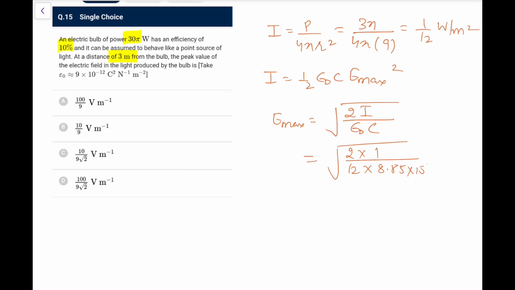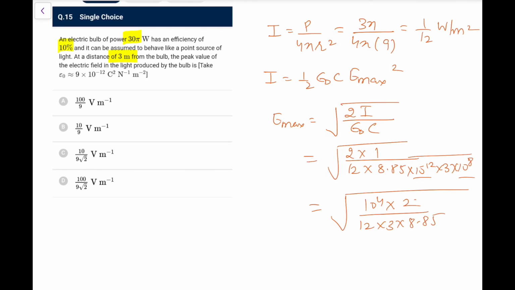So if we do this, I is 1 by 12, epsilon naught is 8.85 into 10 to the power minus 12, C is 3 into 10 to the power 8. So what I get, 10 to the power minus 12, 10 to the power 8, 10 to the power 4 into 2, here 12 into 3 into 8.85, so this is 18, and 10 to the power 2 I take outside, 1 upon 18 into 8.85. So 18 8s are 144, it is 150 something.